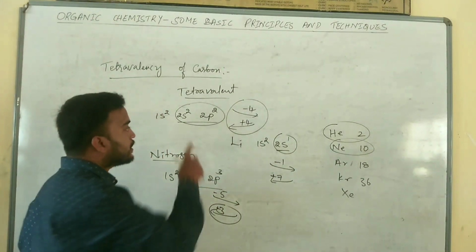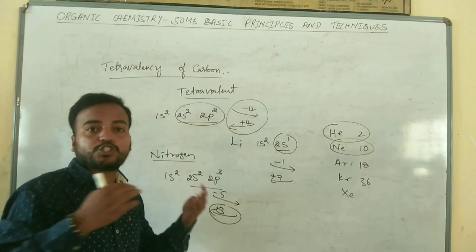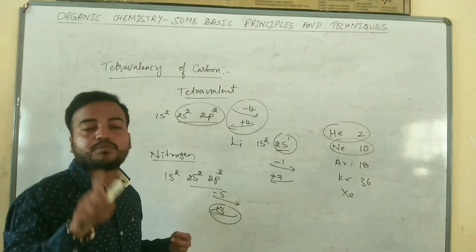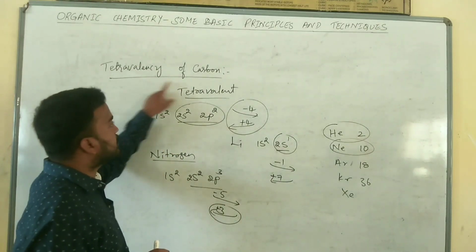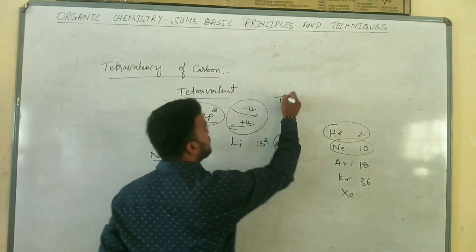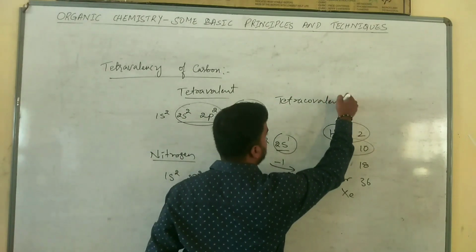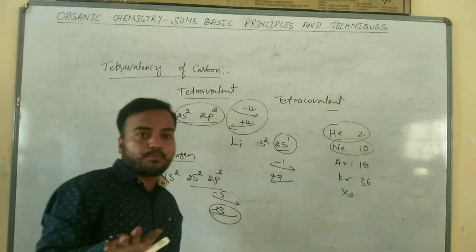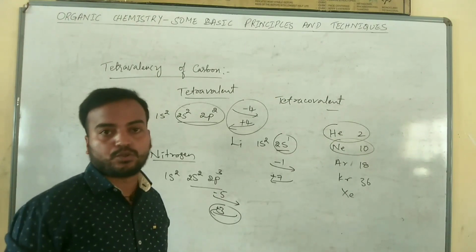That's why carbon always combines with other atoms by mutual sharing of electrons and forms strong covalent bonds. Therefore, carbon is tetracovalent, and the type of chemical bonding in organic molecules is always covalent.